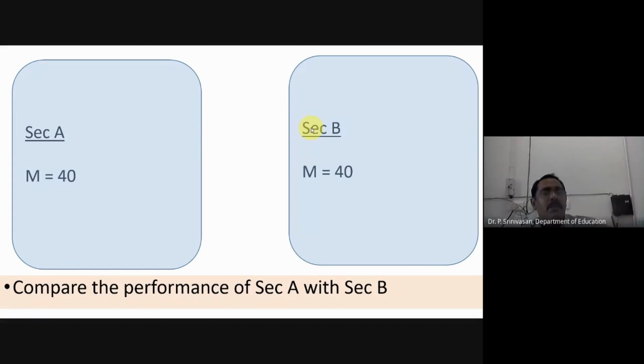In section B, the same test with the same question paper is given, and their mean is also 40. What comment would you give on both classes? Will section A's performance and section B's performance be the same or different?